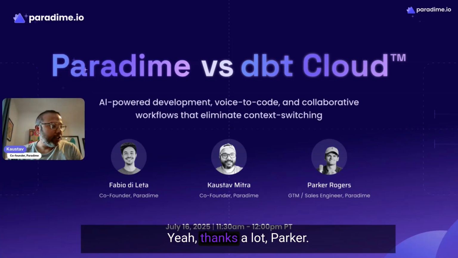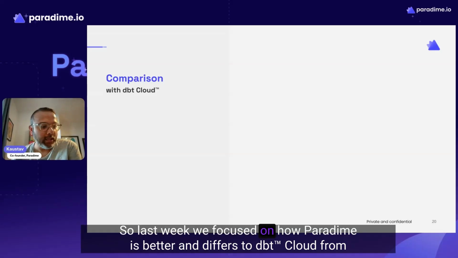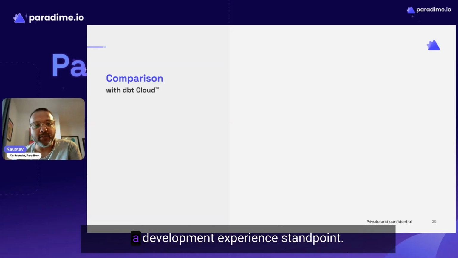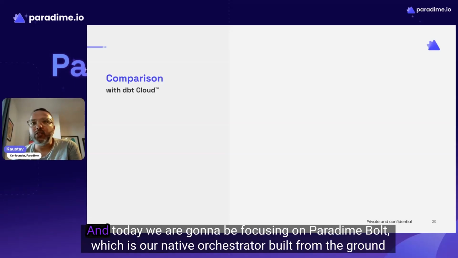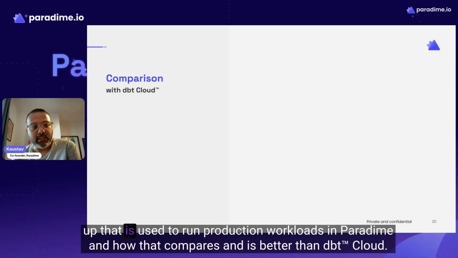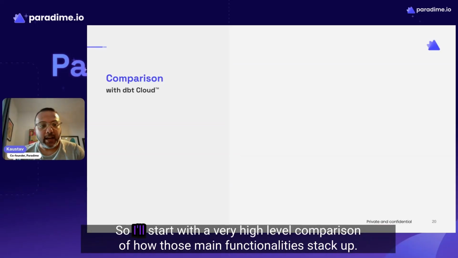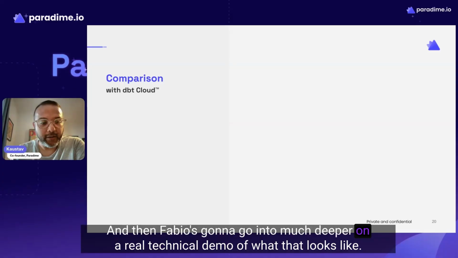Awesome. Thanks a lot, Parker. So last week we focused on how Paradime differs from and is better than DBT Cloud from a development experience standpoint. And today we are going to be focusing on Paradime Bolt, which is our native orchestrator built from the ground up that is used to run production workloads in Paradime, and how that compares to and is better than DBT Cloud. I'll start with a very high-level comparison of how those main functionalities stack up. And then Fabio is going to go much deeper on a real technical demo of what that looks like.